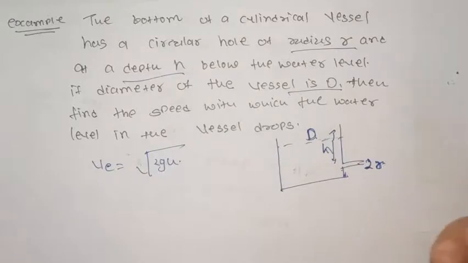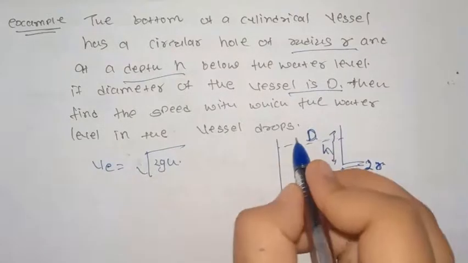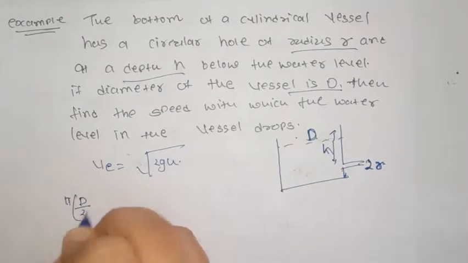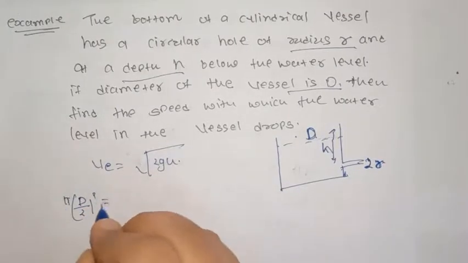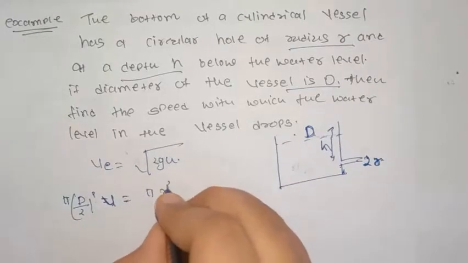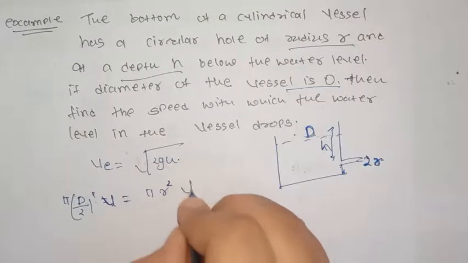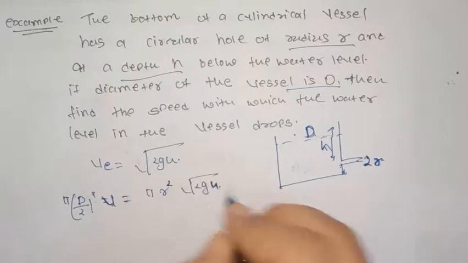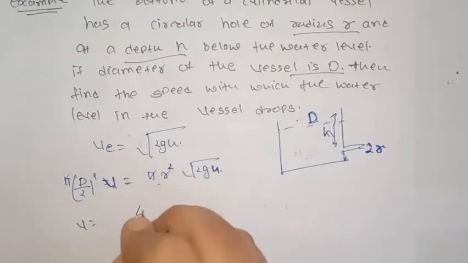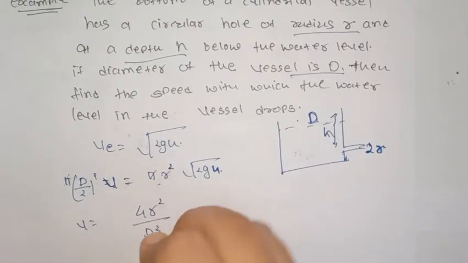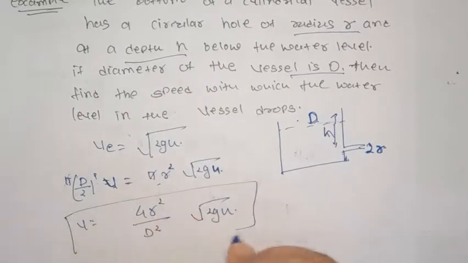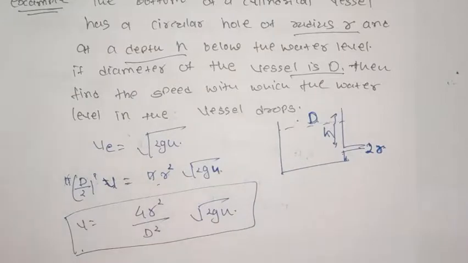Applying equation of continuity, velocity at this point is v, so pi into d by 2 whole square into v is equal to pi r square into root 2gh. This pi will get cancelled out, so v will be 4r square upon d square root 2gh. So this will be our final answer.